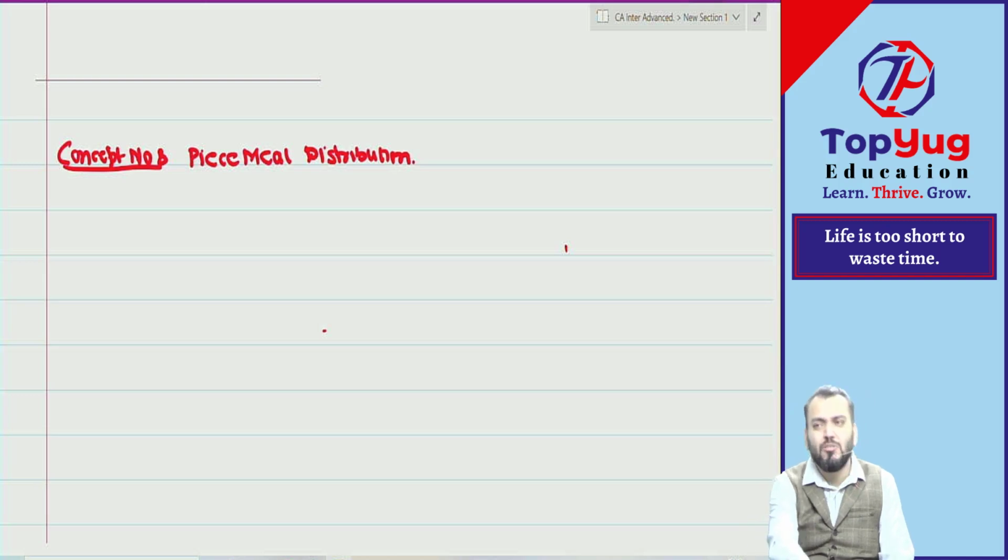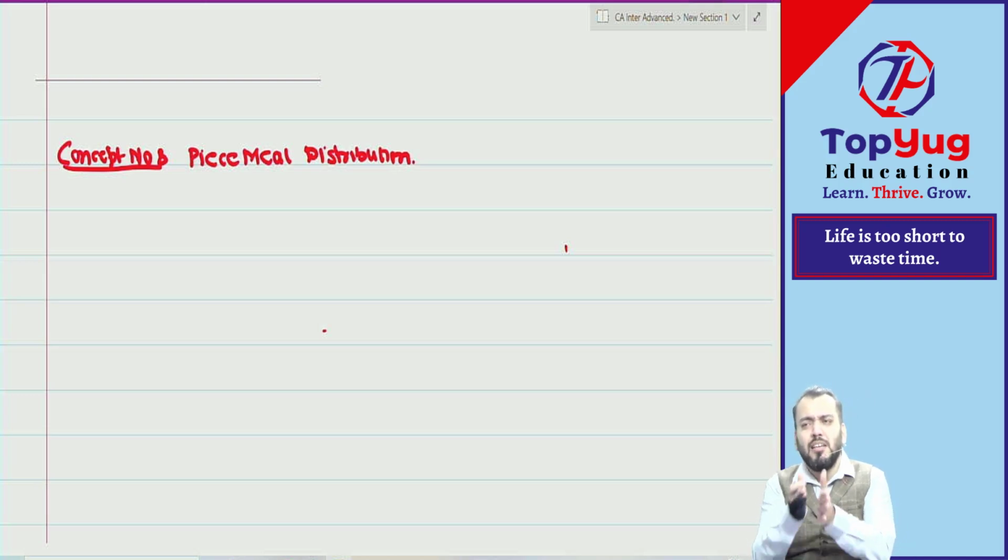So the concept is known as piecemeal. Piecemeal means what? In pieces. Means assets will be realized in pieces, and whatever cash is available will be used for the payment to the liabilities as well as partners.